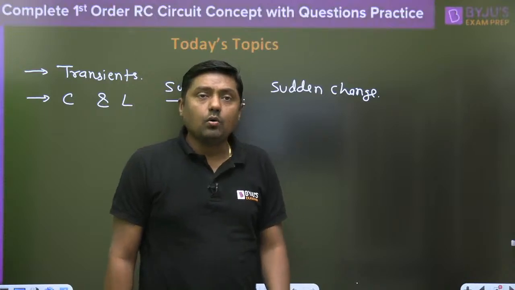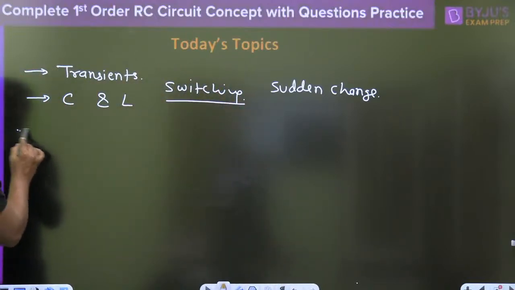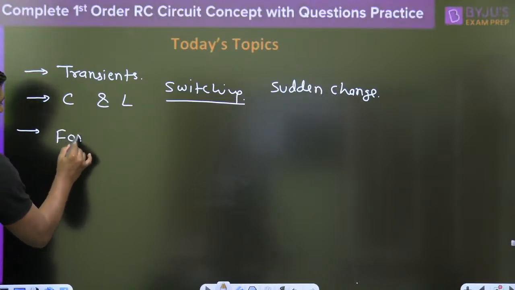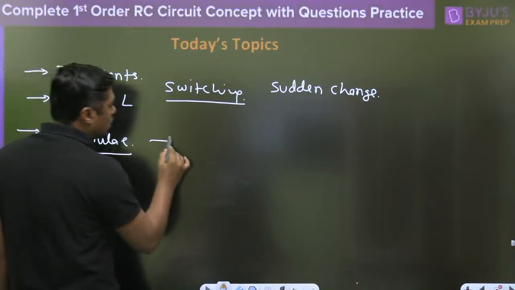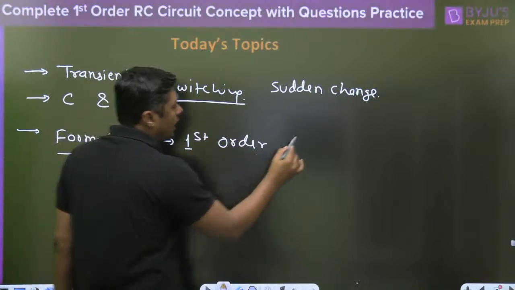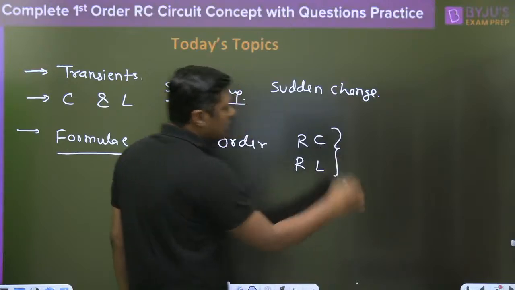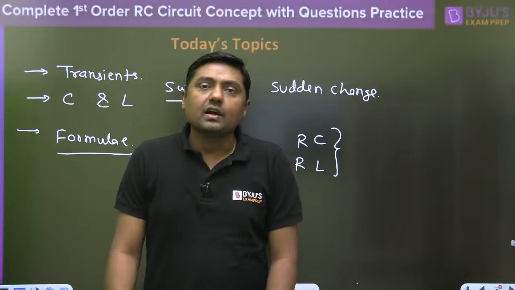Okay, now sudden change, why we are getting the transient. Second thing, I will give you the formula. Formula means a very standard formula to solve first order questions, first order RC circuit, first order RL circuit, right? A very simple formula for first order circuits.